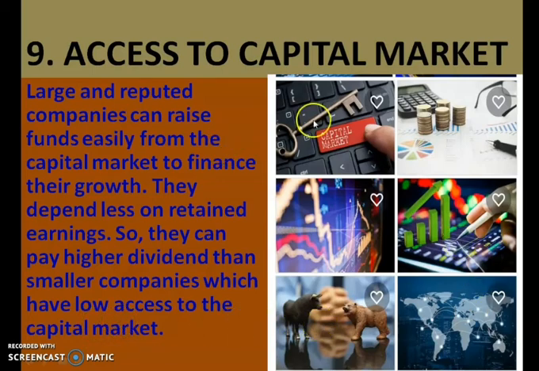Okay, so access to the capital market is also one factor where big companies and small companies differ in dividend decisions, because a smaller company doesn't have access to the capital market, and a larger company has access to the capital market and can raise funds using it. Hence, they can declare dividend at a higher rate. Okay.